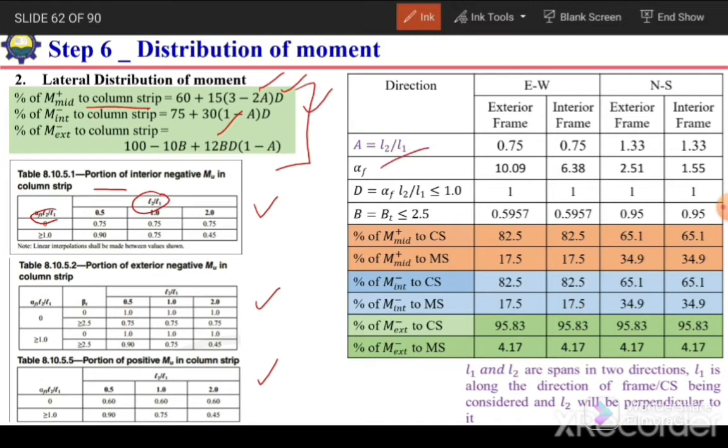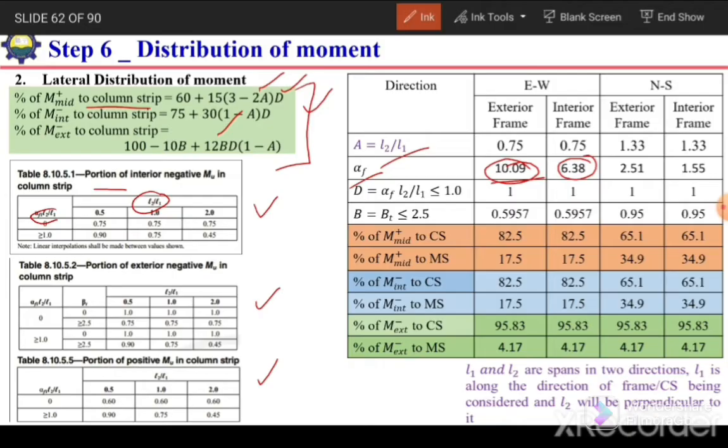So this is the ratio of spans of any panel. In case of panel 1, it is 6 over 8. Alpha F is the flexural stiffness ratio of beam. In case of exterior frame, we are considering beam 1, exterior beam B1, so we will consider its alpha F value. Similarly, for interior frame, the beam will be B2, so for B2, we will consider the corresponding value. We have already calculated these values in the table just after selecting the thickness of slab.